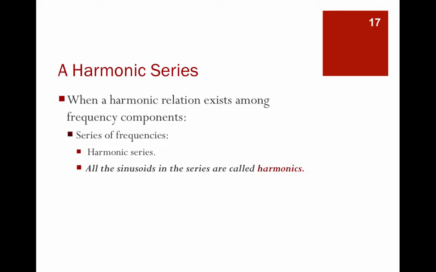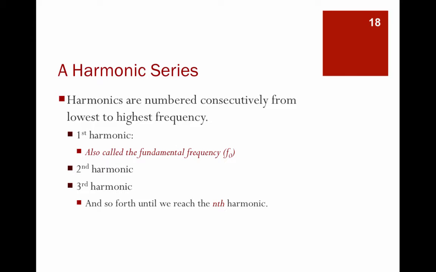So when a harmonic relationship exists among the frequency components, you have a series of frequencies, a harmonic series, and all the sinusoids in the series are called the harmonics. The first harmonic is that fundamental frequency, then you have your second harmonic and your third harmonic and so on.